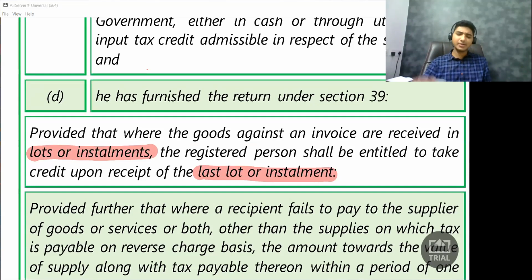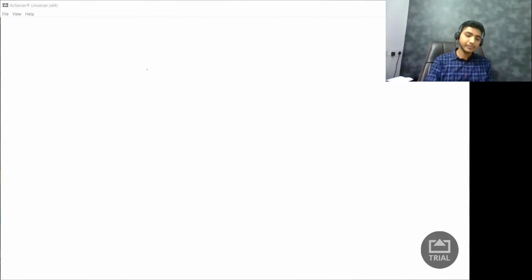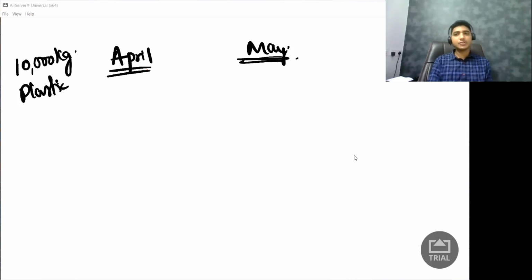Let's not complicate it, let's simplify this. Say this is April and this is May. I ordered 10,000 kg of plastic. I am again the Tupperware guy.